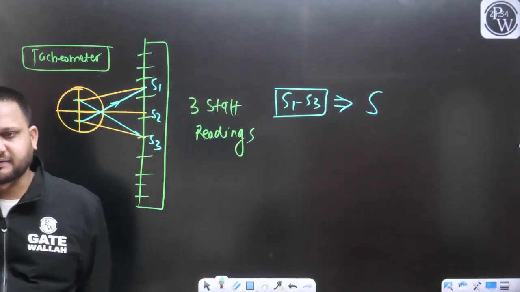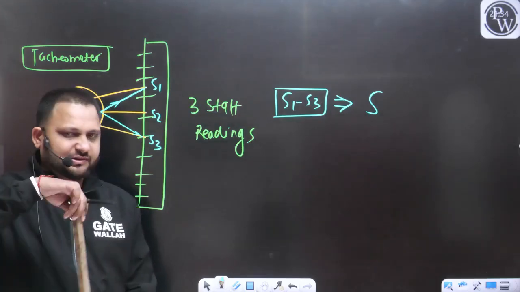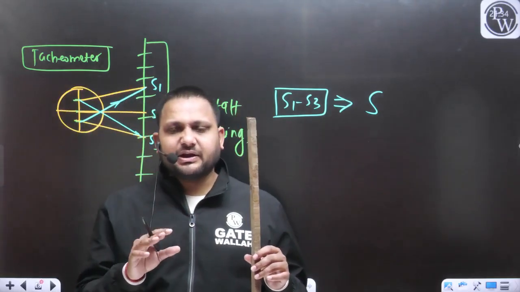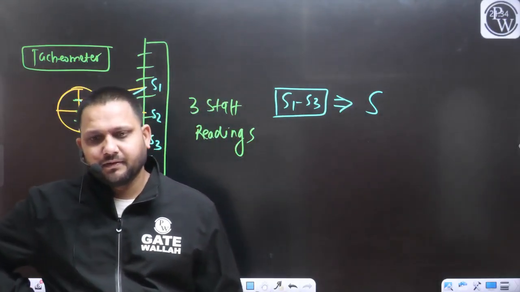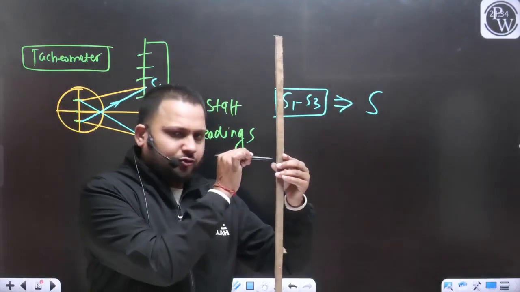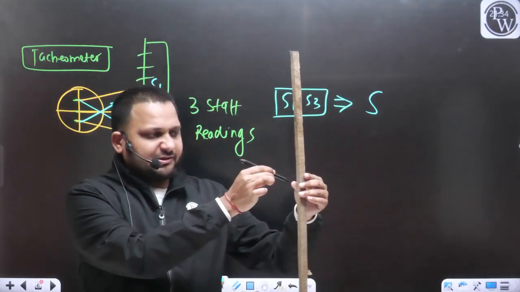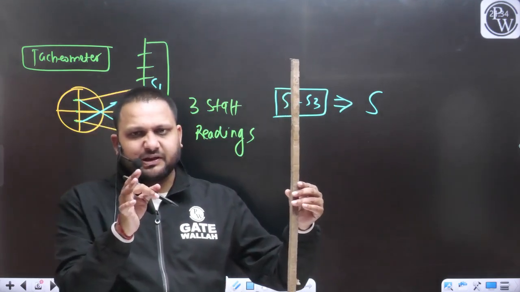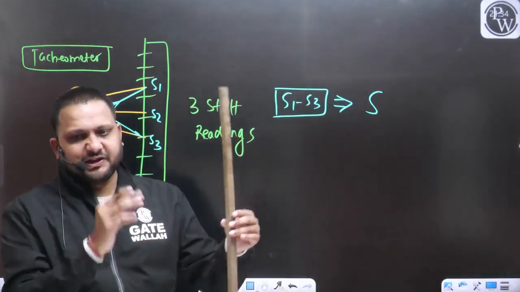Readings should be taken at the same level, because this is your staff. Whatever reading you get will depend upon the distance between the staff and the instrument. If we are very close to the staff, obviously we will get three readings. When we change the distance between the staff and the tacheometer, these staff readings will change.